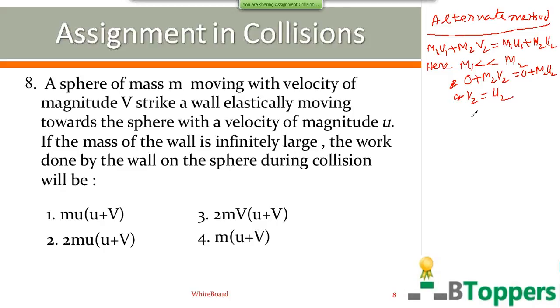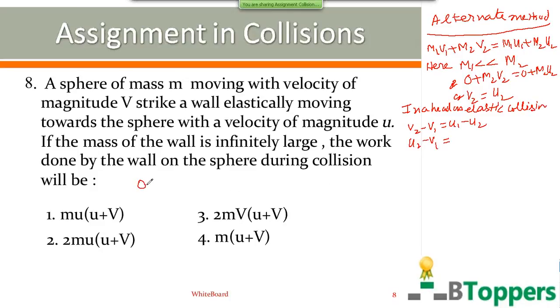That means after collision, the wall continues to move in the same direction with its same velocity. Then in a head-on elastic collision, you can write v2 minus v1 equal to u1 minus u2. Here v2 can be written as u2.